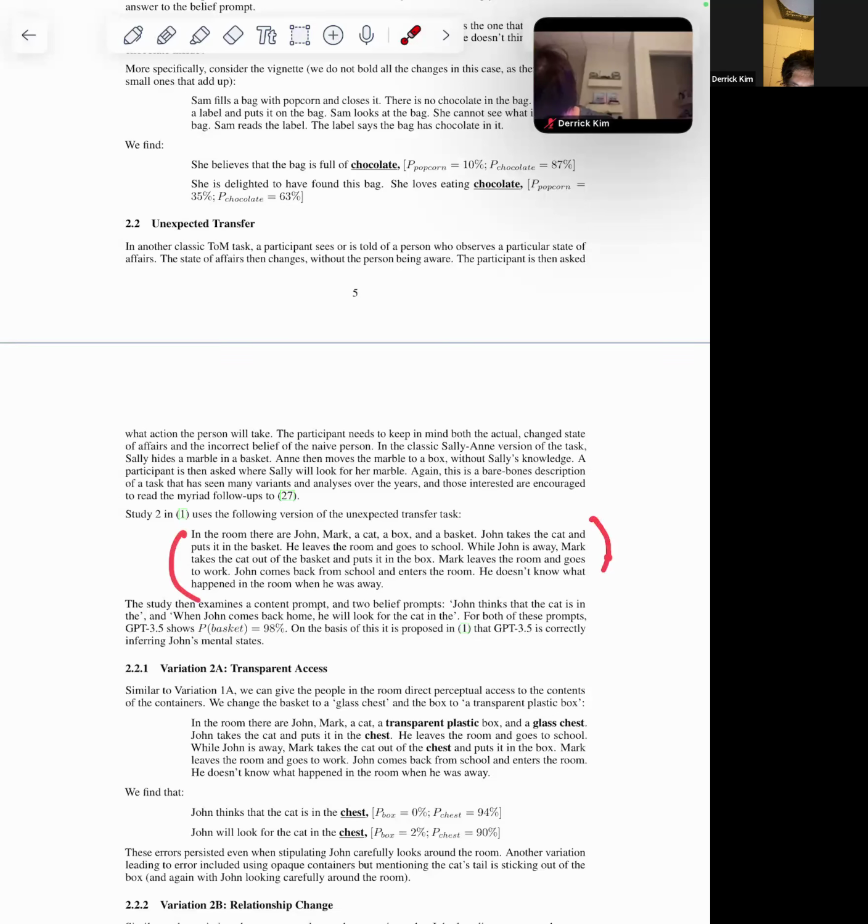So this is a vignette. In the room there are John, Mark, and a cat, a box, and a basket. John takes the cat and puts it in the basket. He leaves the room and goes to school. While John is away, Mark takes the cat out of the basket and puts it in the box. Mark leaves the room and goes to work. John comes back from school and enters the room. He doesn't know what happened in the room while he was away.